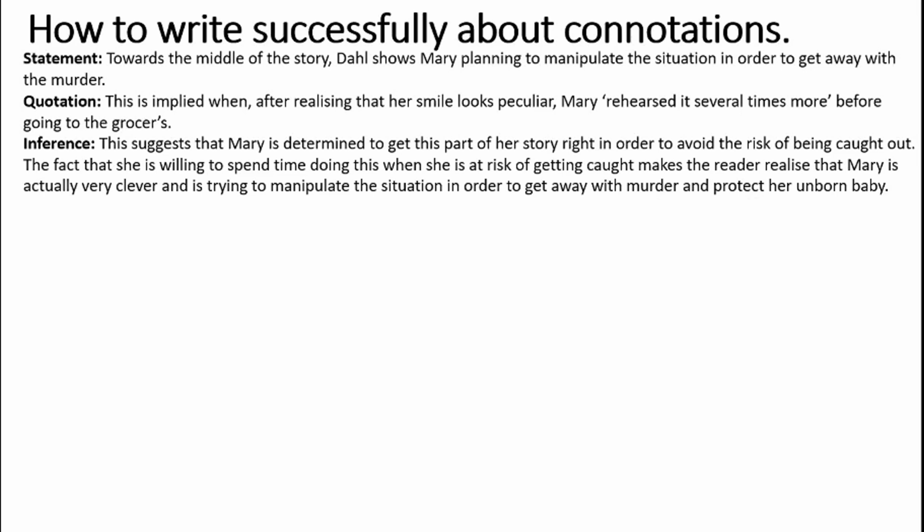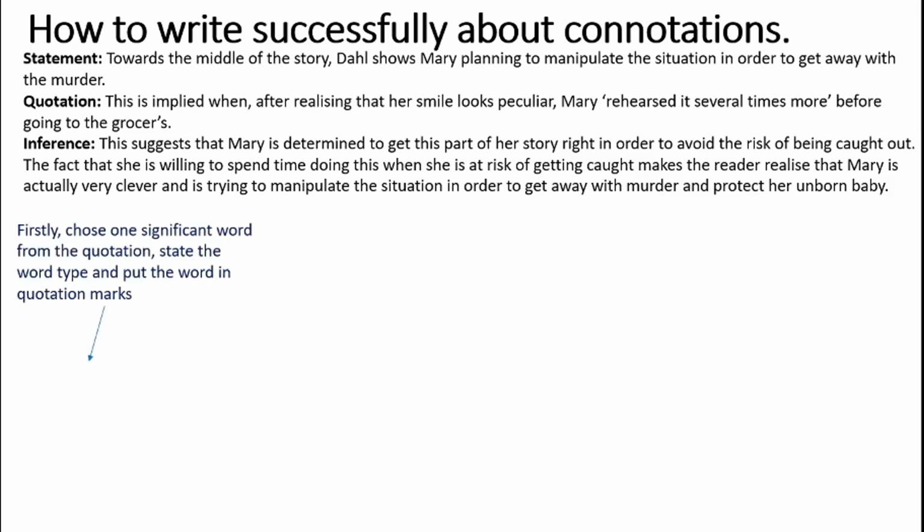Towards the middle of the story, Dahl shows Mary planning to manipulate the situation in order to get away with the murder. This is implied when, after realising that her smile looks peculiar, Mary rehearsed it several times more before going to the grocer's. This suggests that Mary is determined to get this part of her story right in order to avoid the risk of being caught out. The fact she is willing to spend time doing this when she is at risk of being caught makes the reader realise Mary is actually very clever and trying to manipulate the situation in order to get away with murder and protect her unborn baby.